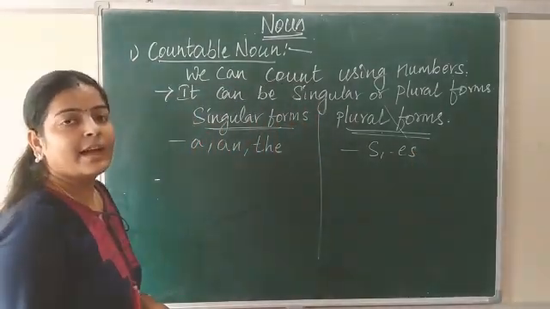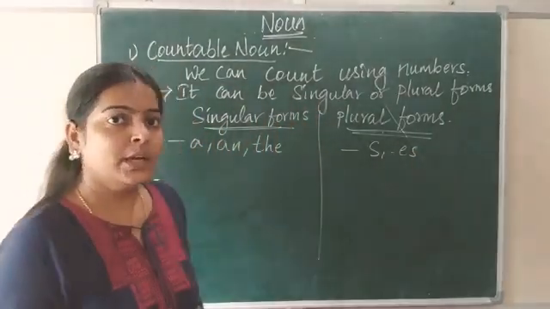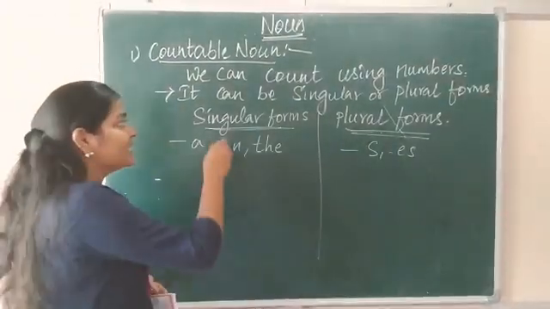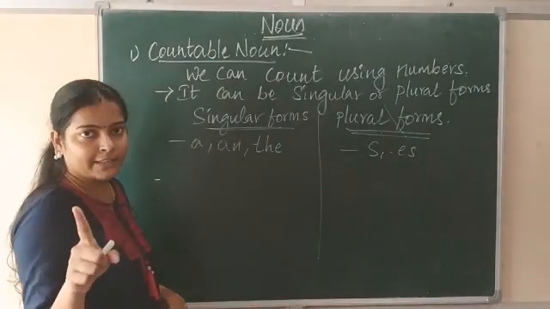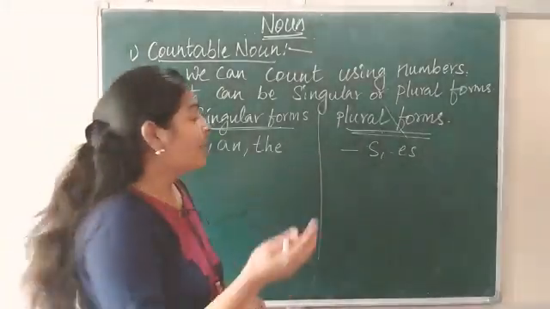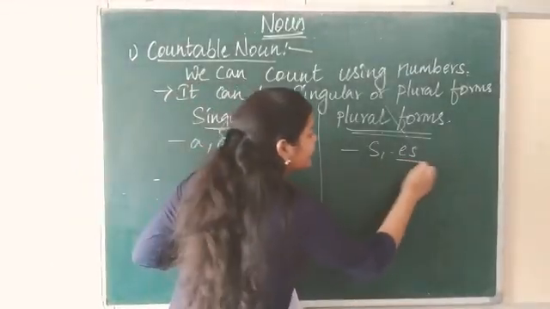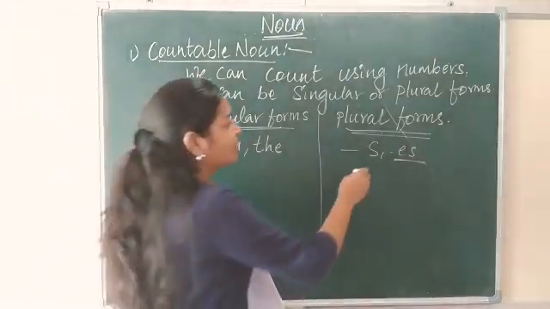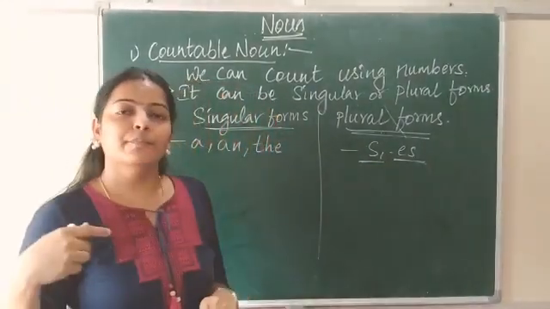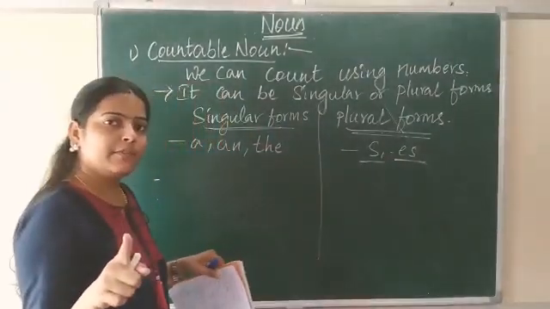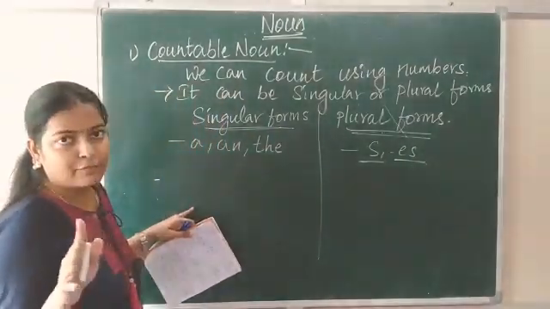For example, I have a mango. Only one mango is there. So it's a singular form because I have only one thing. If I have 2 mangoes, I am adding es to the end. And if I have 2 bags, I will put s here. If more than one, it comes under plural form. If it is only one, it comes under singular form.